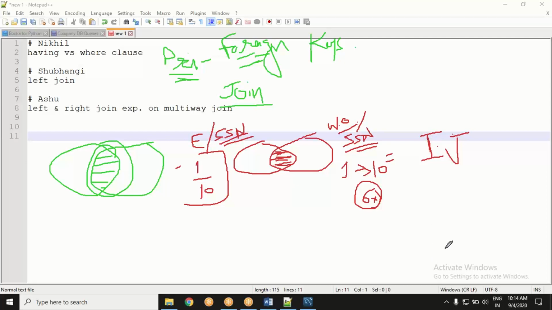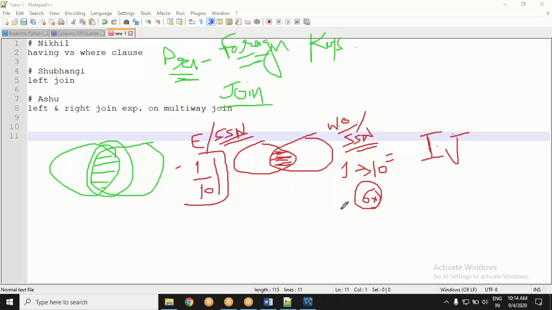Yes, Abhimanyu, by default, join means inner join. If I am not mentioning anything, it is inner join. What do you think will be the result in this case? I want inner join.